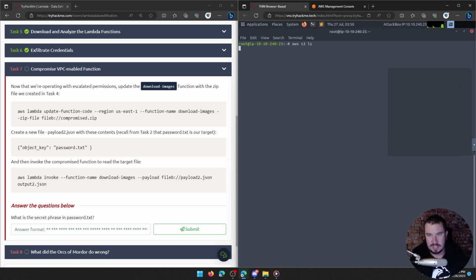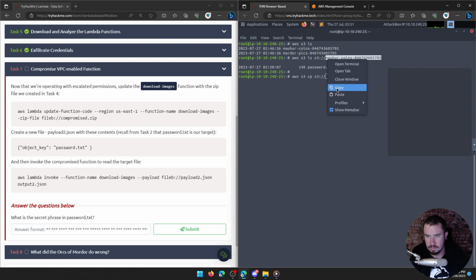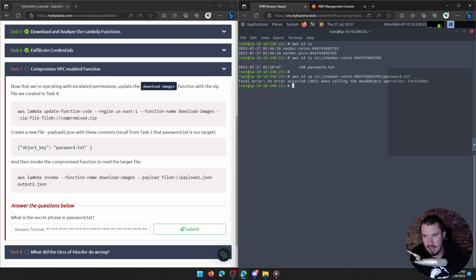So if we list our S3 buckets, we have the coins, aws s3 ls, and then we can pass it this. And you can see we have password.txt, and if we try to copy that to our current directory, we get access denied.